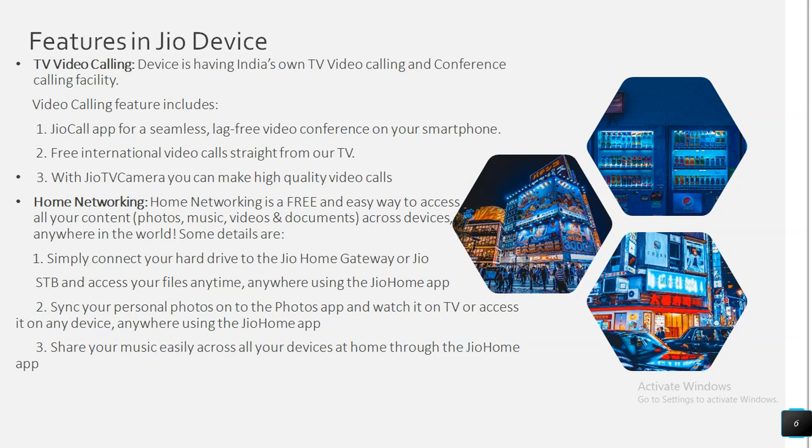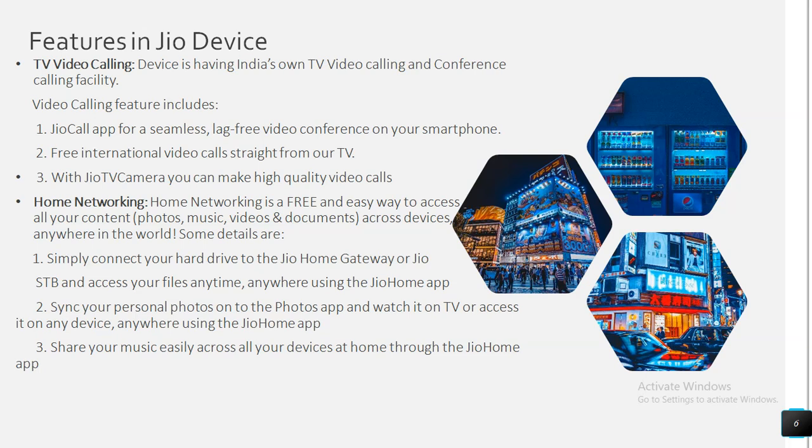If you want to have a call on your TV itself, that is also very much possible. It will directly tune with your set-top box and you can make a conference call on a wider screen. Free international video calls straight from our TV. With the Jio TV camera, you can make high quality video calls.